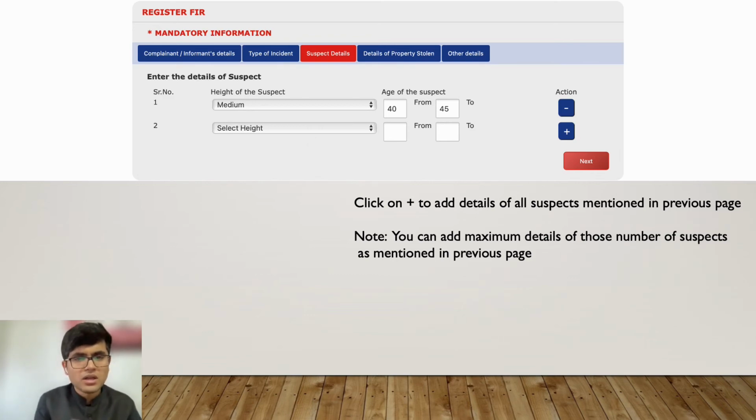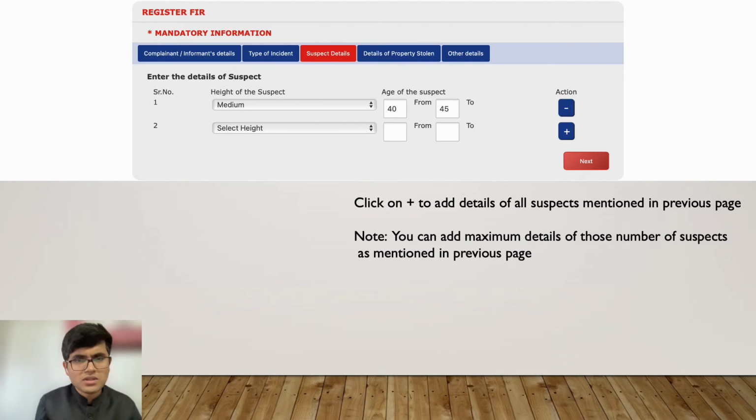So you can tell them that. Basically, all these details are to help the police understand the type of crime committed against you. Anything you know about the suspects, you are free to mention here. It is only to help the police understand your case.